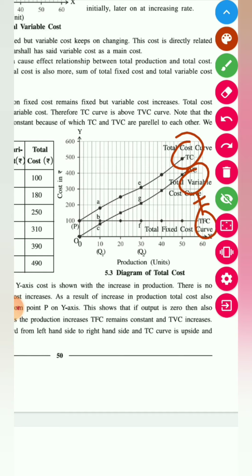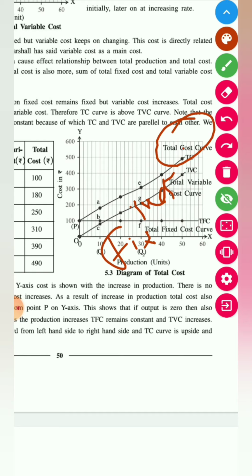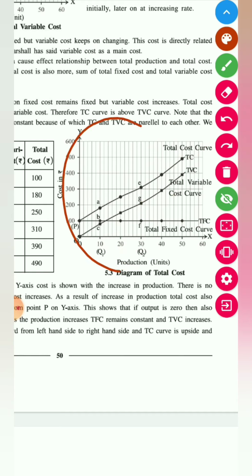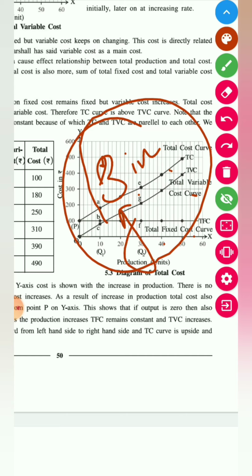Take any value, not an issue. अब fixed cost में सिर्फ ये याद रखिए कि fixed cost के time पे your value should be fixed. Variable cost should be increasing, and when you make total of the both you will get the total cost curve. Clear? So this is the one curve in which all the three, fixed costs, variable costs and total costs, are explained. This is a 3-in-1 graph of your fixed cost, variable cost and total cost.